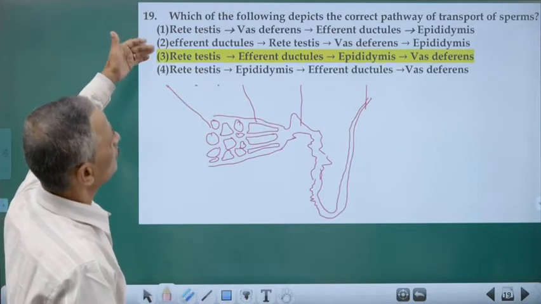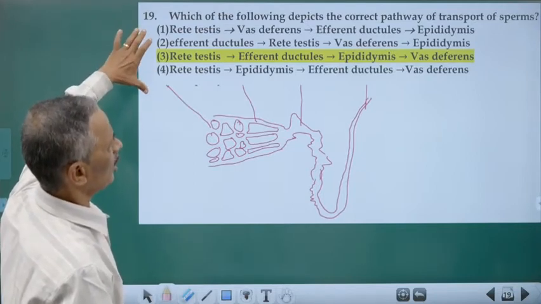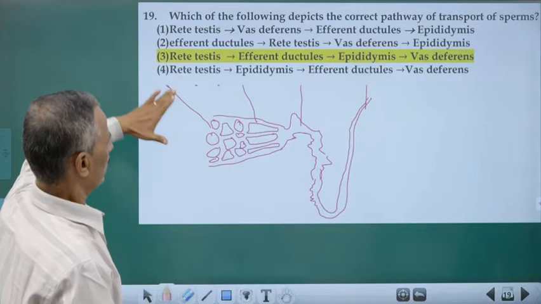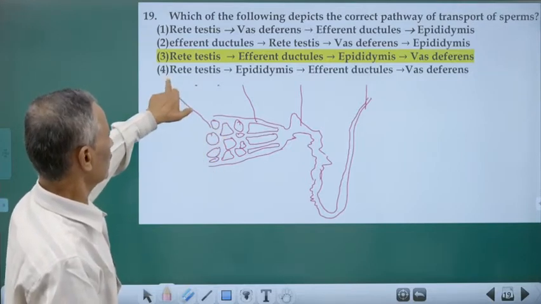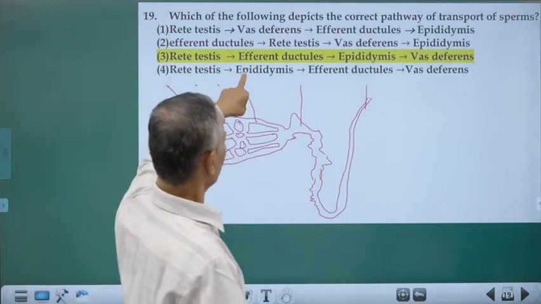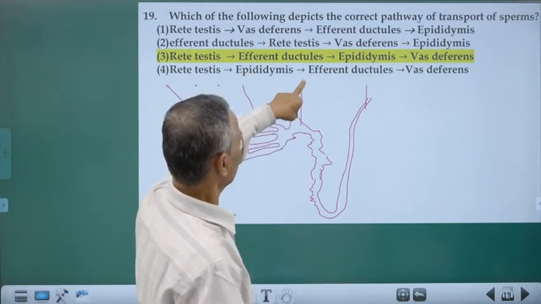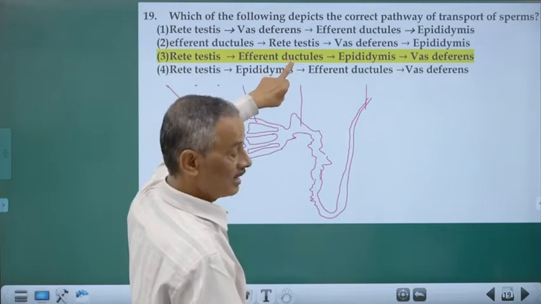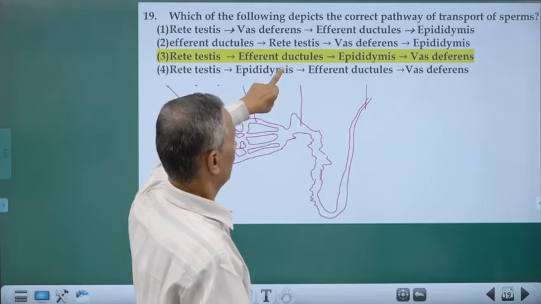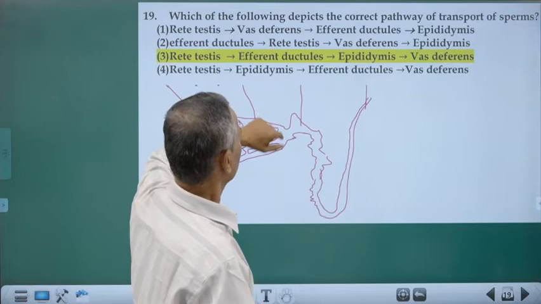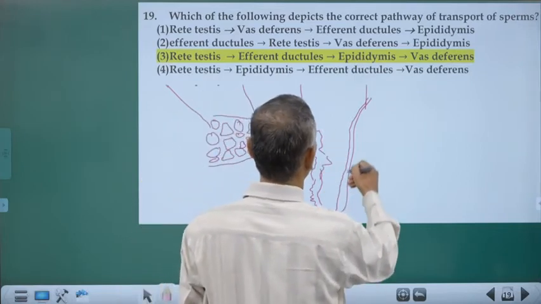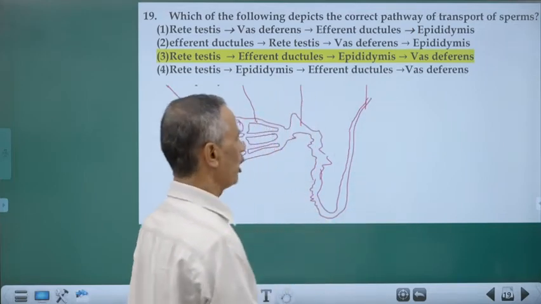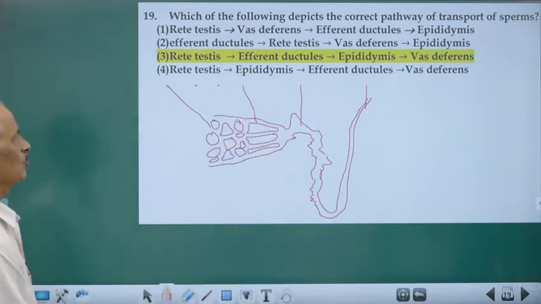Which of the following depicts the correct pathway of transport of sperms? You have coiled seminiferous tubules which all join to form the rete testis. From the rete testis arises the epididymis, which is highly coiled and glandular. This epididymis continues as the non-coiled structure called the vas deferens. So that is the order in which sperms pass.